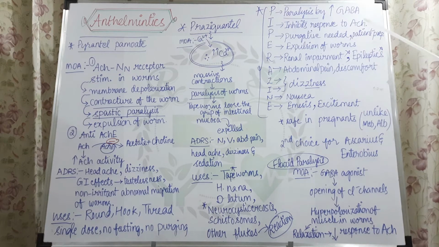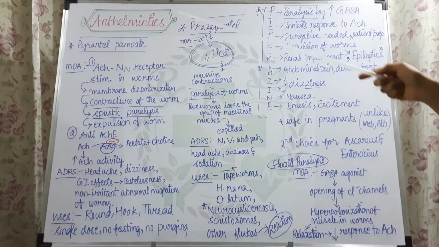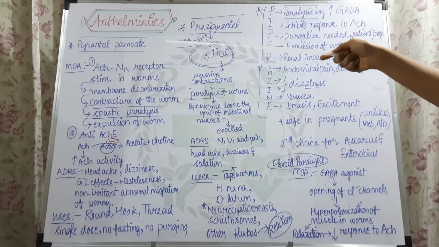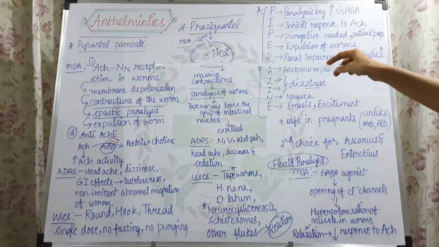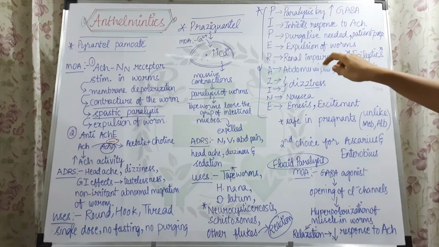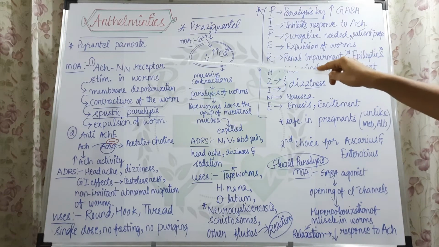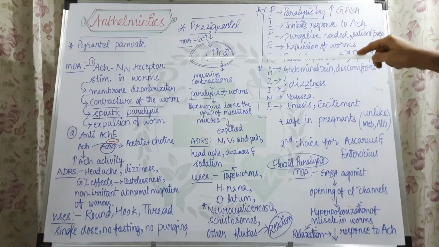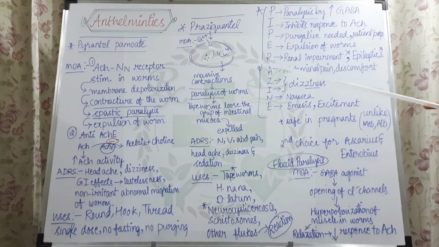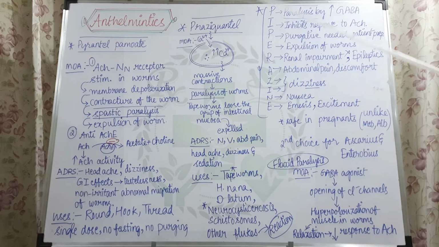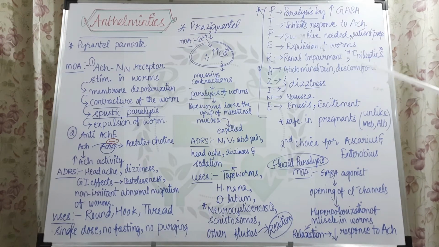Now let us go through the mechanisms of action. The first drug here is pyrantel palmoate. It stimulates the nicotinic neuronal receptors of acetylcholine. Acetylcholine has different receptors like nicotinic receptors, muscarinic receptors, etc. Acetylcholine goes and binds to them and exerts its activity.